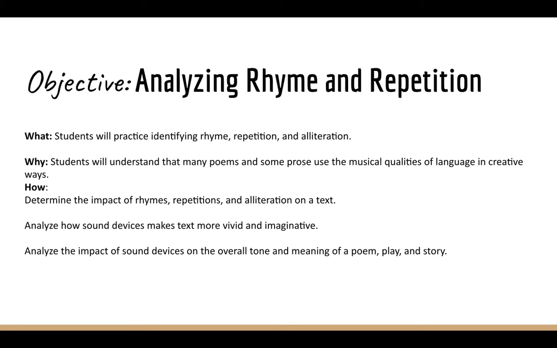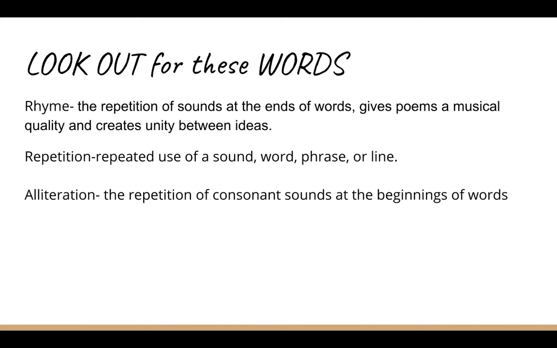And then we're going to analyze the impact of sound devices on the overall tone and meaning of a poem, play, and story. Before we get started, I want you to look out for these three words: rhyme, repetition, and alliteration. Rhyme is the repetition of sounds at the ends of words, giving poems a musical quality and creating unity between items.